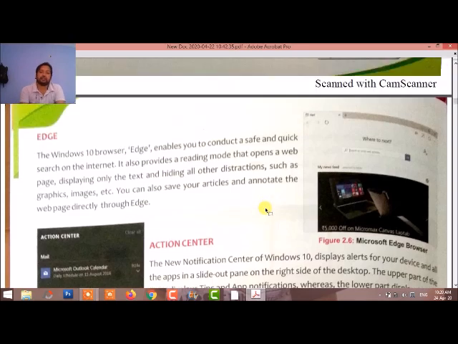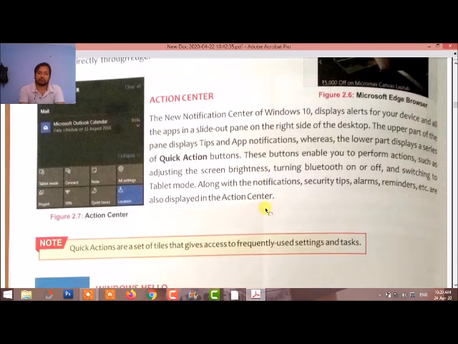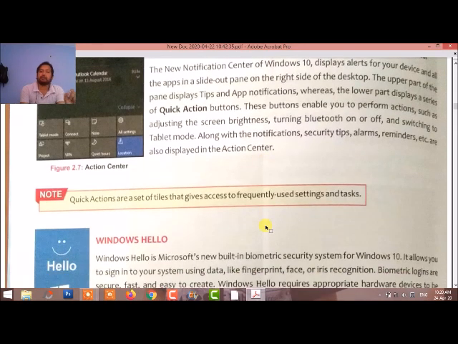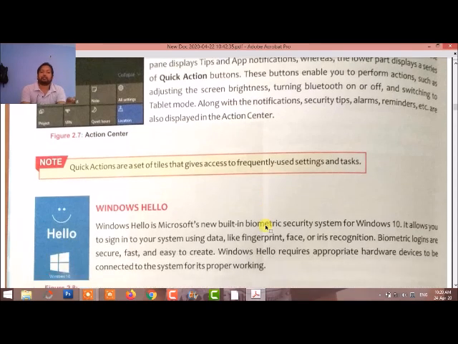Action Center is a new notification center of Windows 10 that displays alerts for your devices or notifications. We can say it is the notification area where any features, unwanted messages, or blocked messages displayed by the antivirus are shown. Quick actions are a set that gives access to frequently used settings on the taskbar.